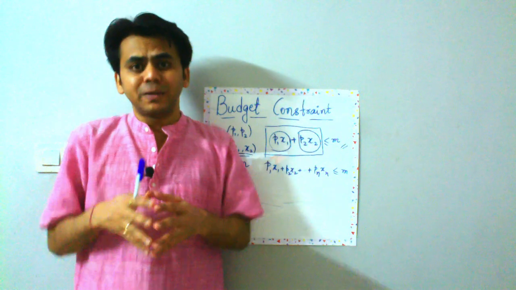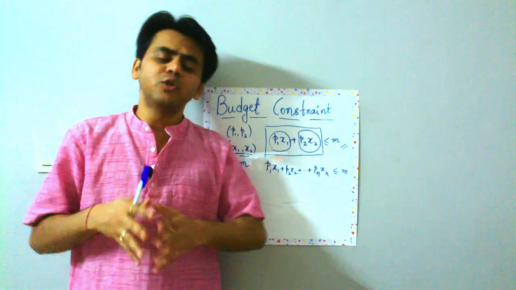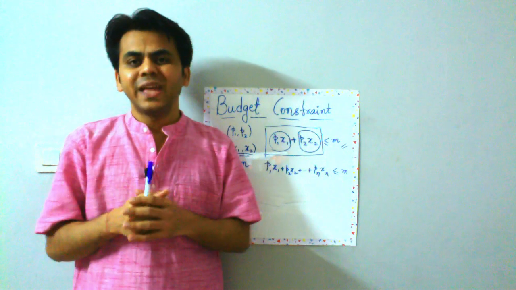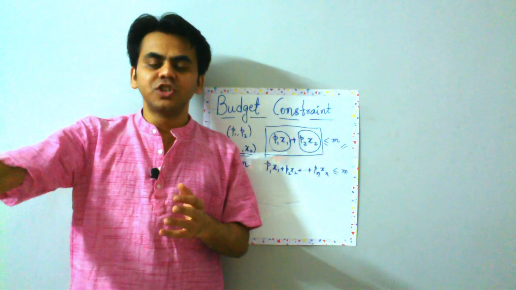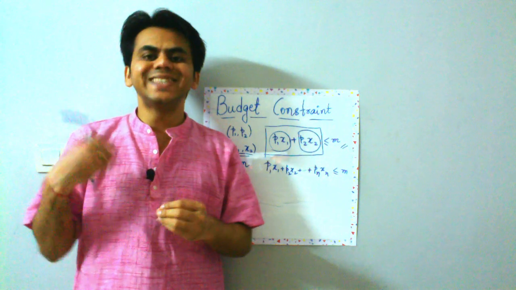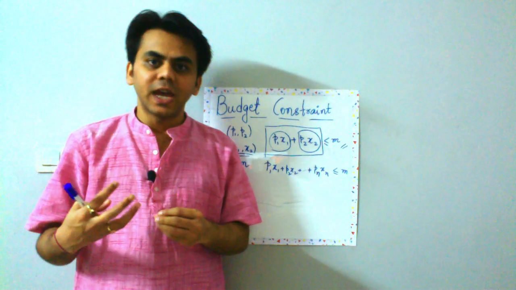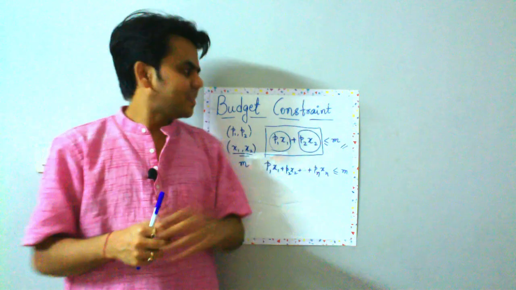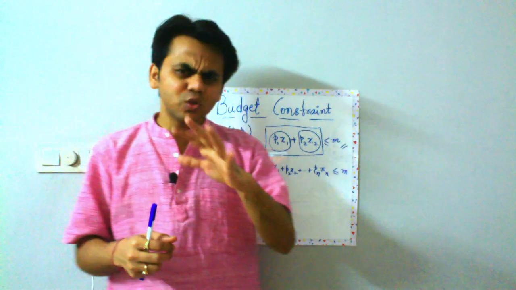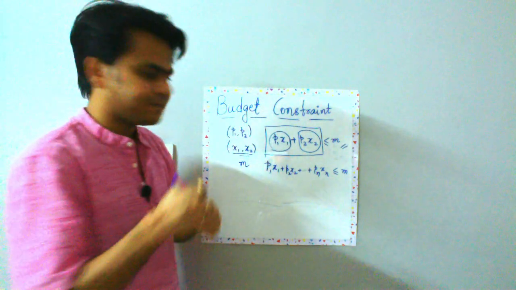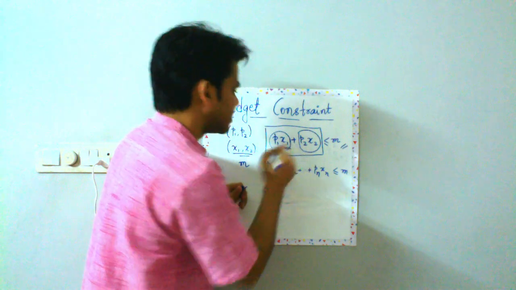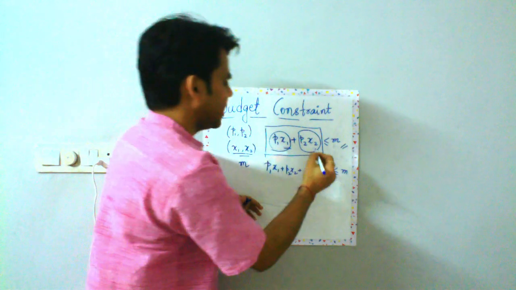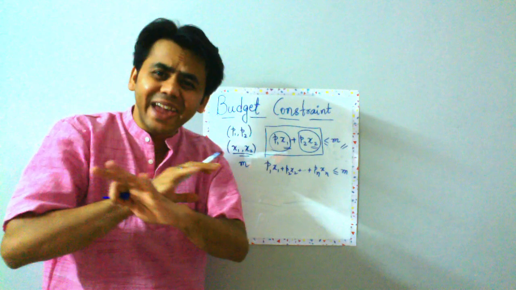Let us say you're spending around 40% of your money on food and the rest of the other goods are bought using 60% of money, and you are spending all of your money, all M. In that case, we can do something smart. Let's say x1 is your food and x2 is everything else.